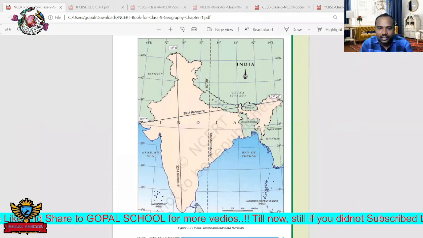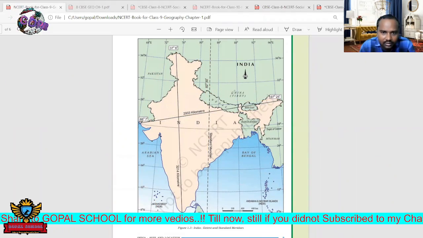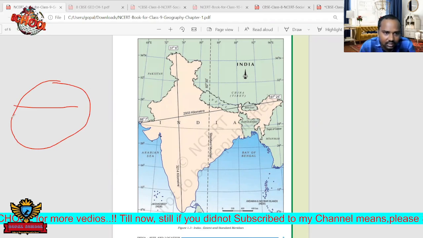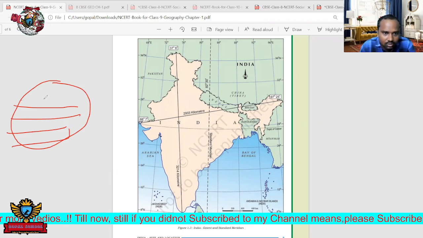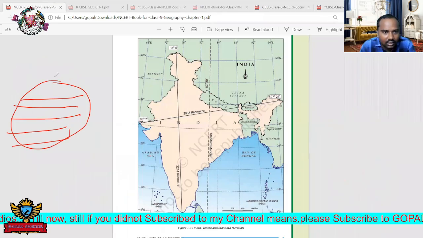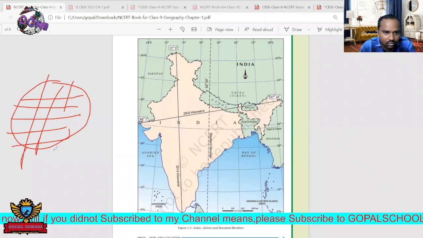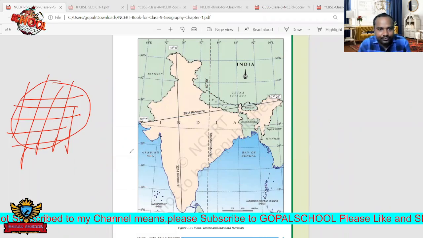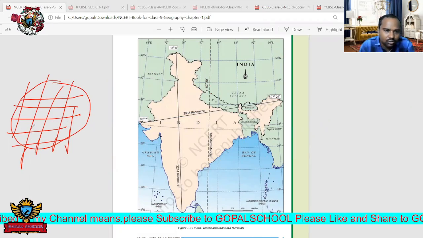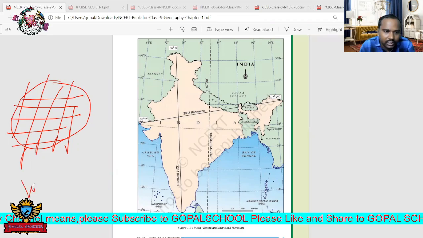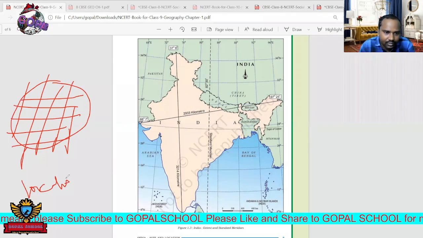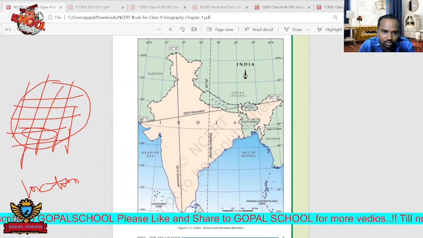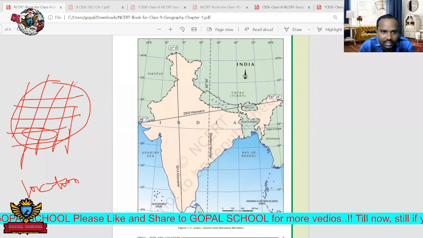Okay, and next one, remember that. We have two types of lines. Here these are the latitudes, and also here we can see these longitudes. In lower classes you have seen these on the globe. They are drawn on the globe. Latitudes and longitudes both are used for the location of a place. You can locate places very easily. Mainly latitudes are used, and next, longitudes.